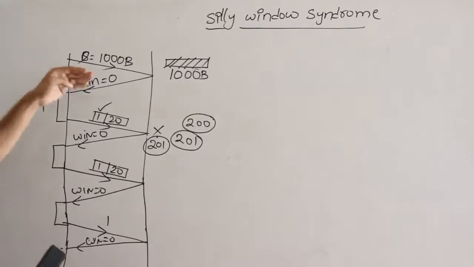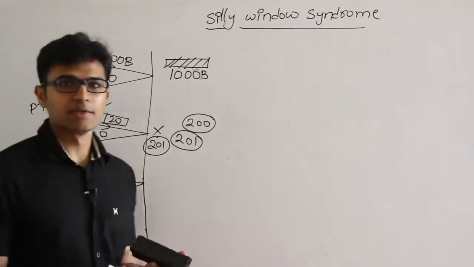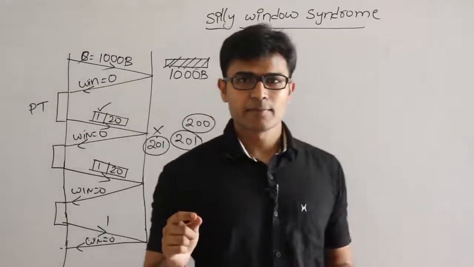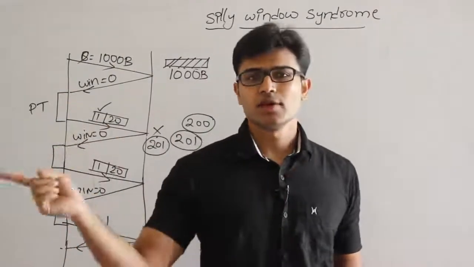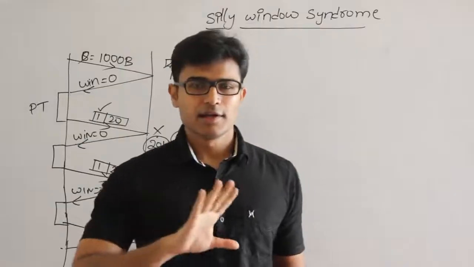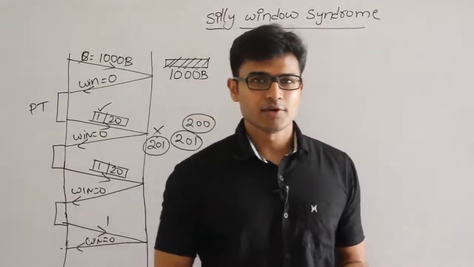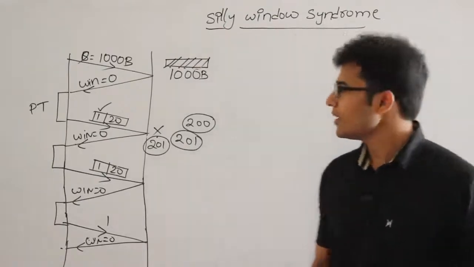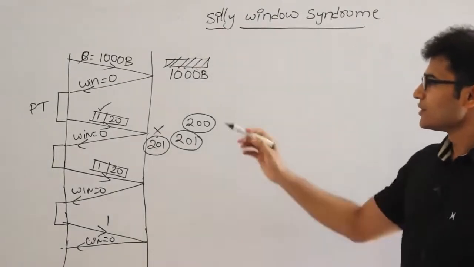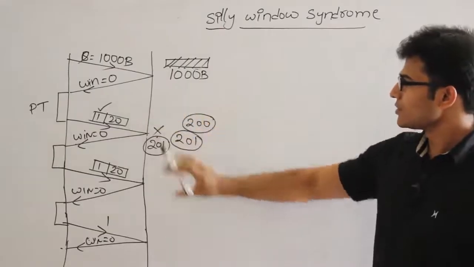So it is simply called silly window syndrome, which means you are not doing any useful work. You just send 1 byte, that will be discarded, and they will send 0, 1 0 1 0, like that. It is simply a silly window. Why it is called silly window is because the window size is 0, which is silly, isn't it? And this is when the receiver advertises that its capacity is 0.